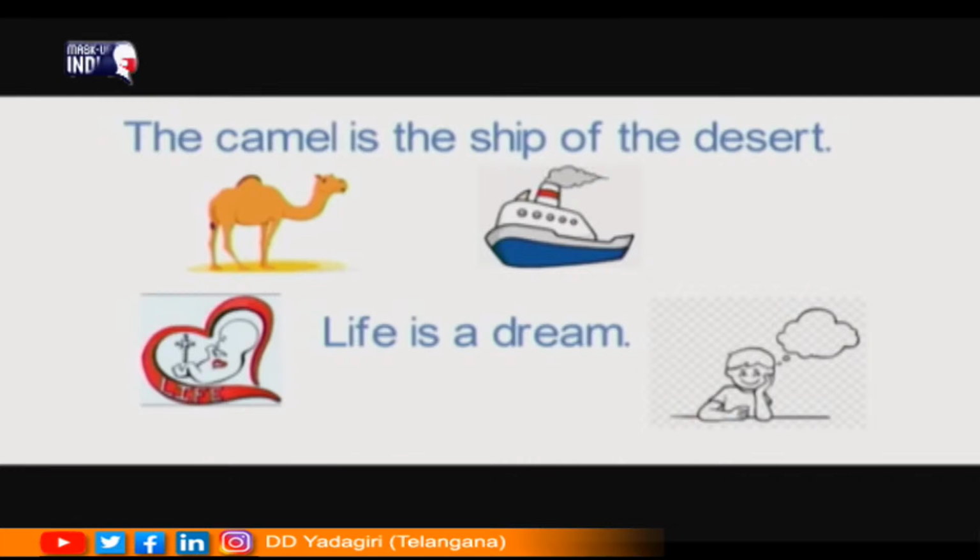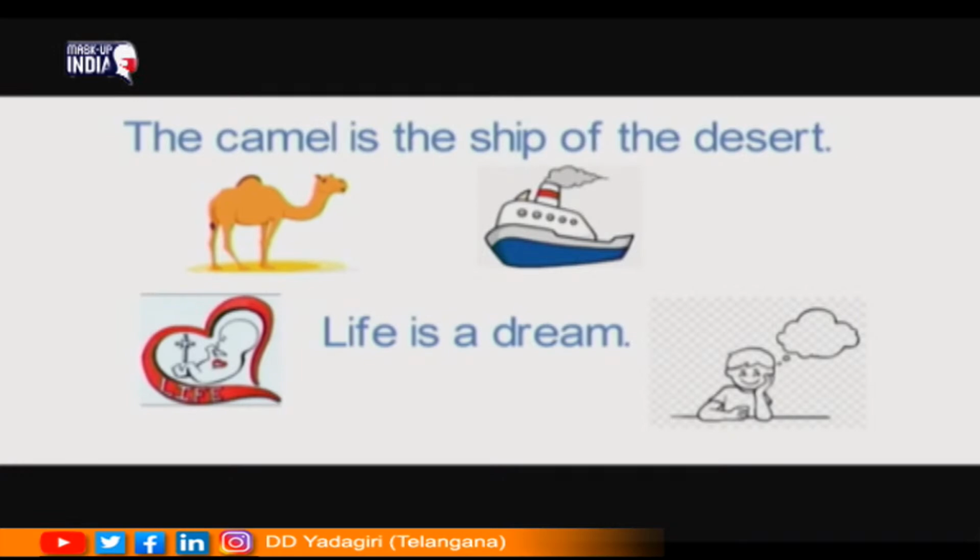Life is different, a dream is different, but the common quality in them is being compared, and in this comparison we have not used any word like or as. So, we call this a metaphor. This is the second figure of speech that is used in the poem, and try to identify some other metaphors used in that particular poem.